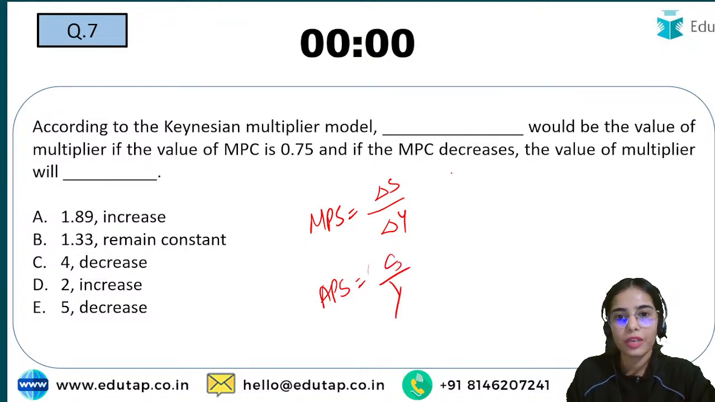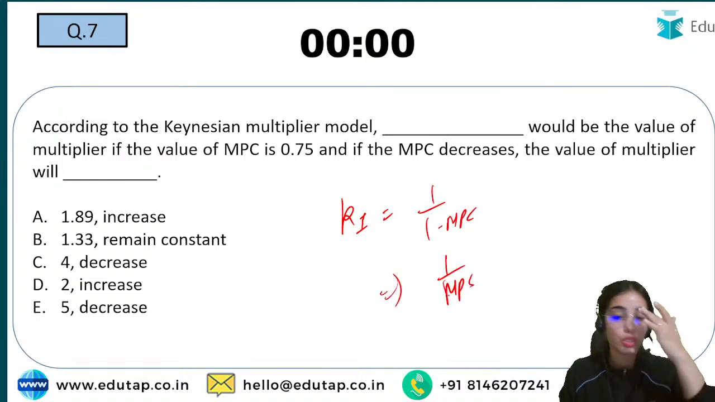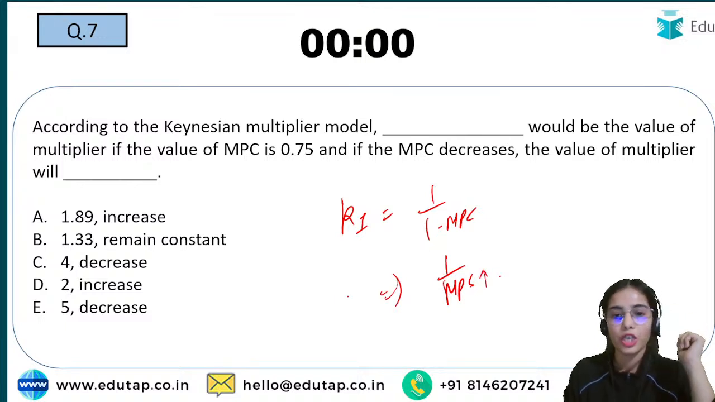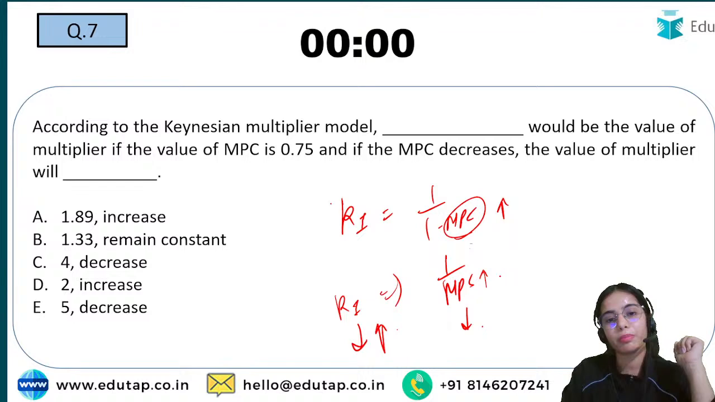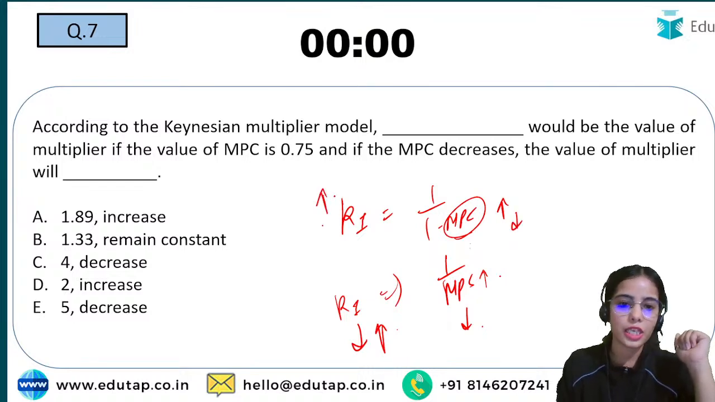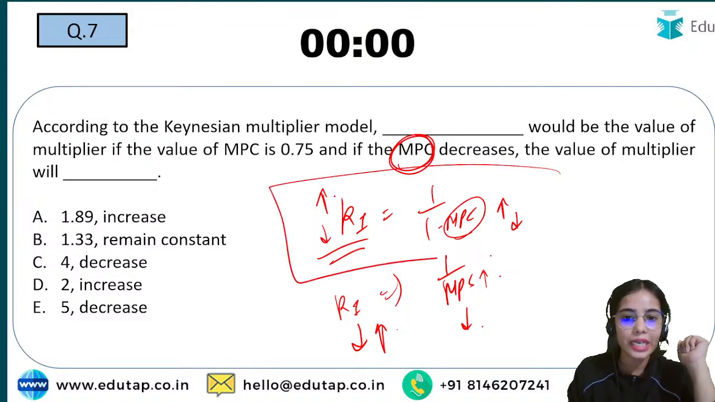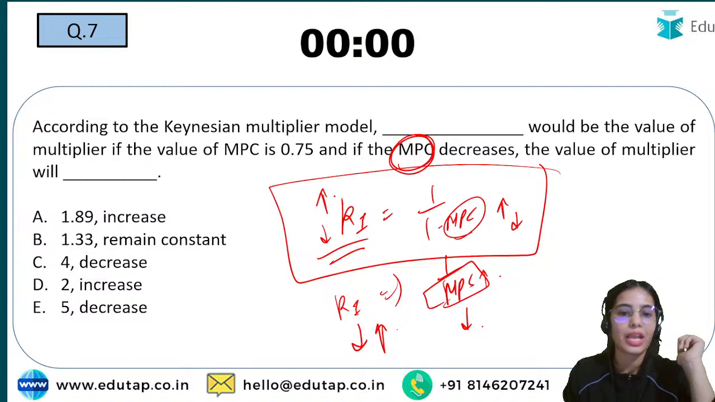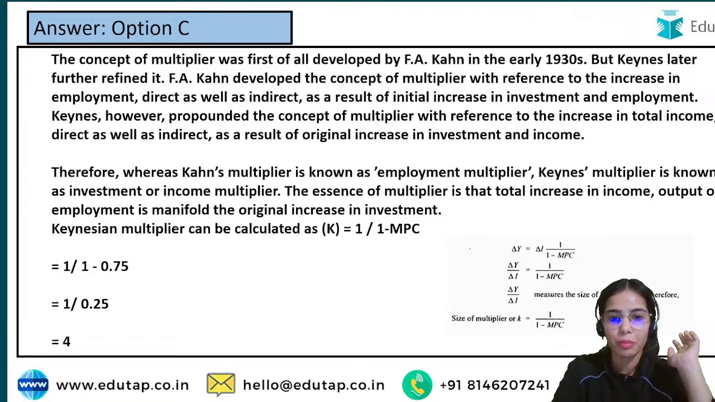Okay, if your MPC decreases, now the formula of multiplier is 1 upon 1 minus MPC. So 1 minus MPC is MPS. So if your MPS is increasing, your multiplier decreases. If your MPS decreases, your multiplier increases. If the MPC is increasing, your multiplier is increasing. If the MPC is decreasing, your multiplier is decreasing. So MPC and the multiplier have a direct relationship, while the MPS and the multiplier have an inverse relationship. I hope you understand this and you will remember this for the examination.